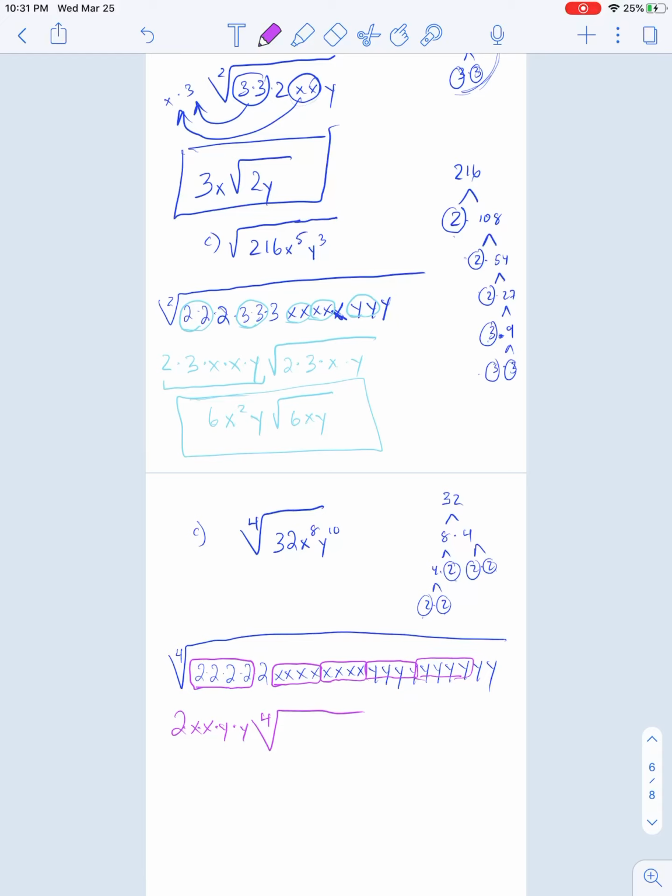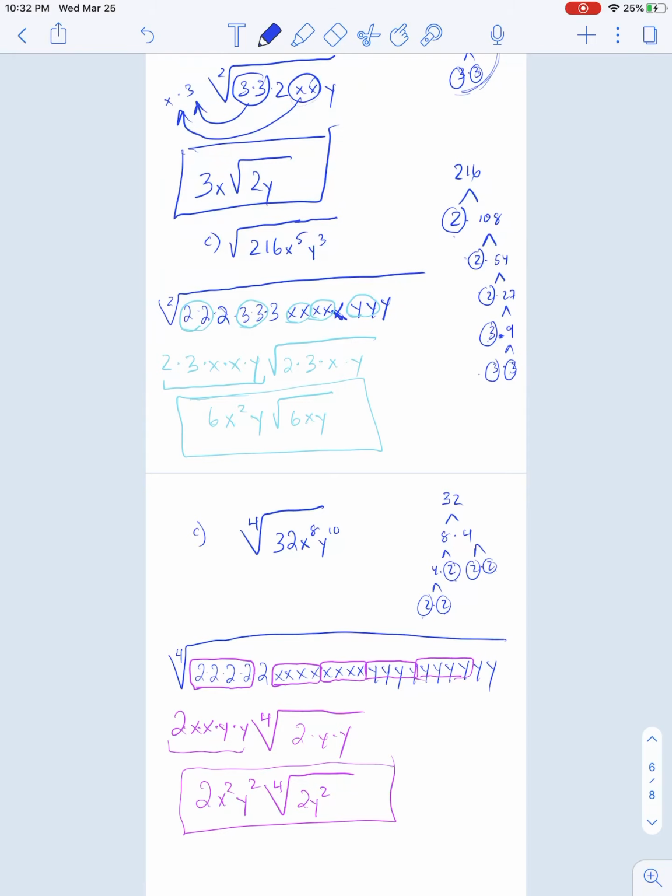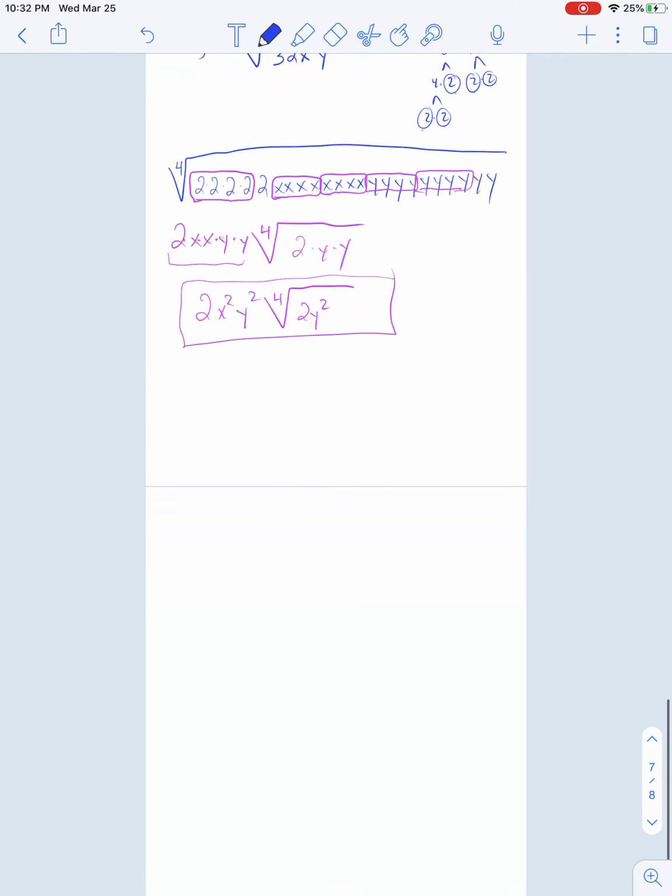Bring back our index. Whatever we're left with goes to the inside. I see a 2 times a y times a y. We can multiply this out. This looks like 2x squared, y squared. We bring back our index of 4, and we're left with 2y squared on the inside. So another very nice example of simplifying some radicals with letters.